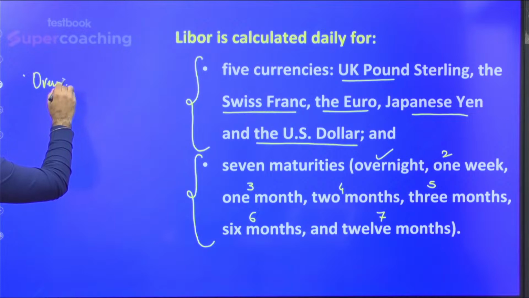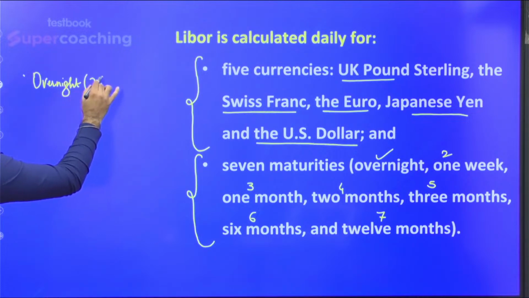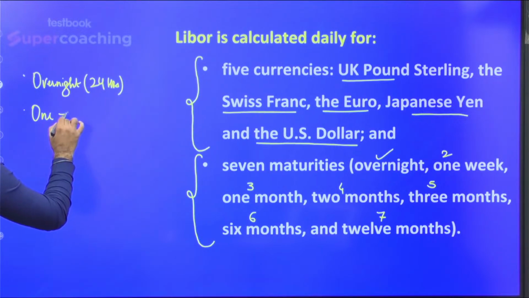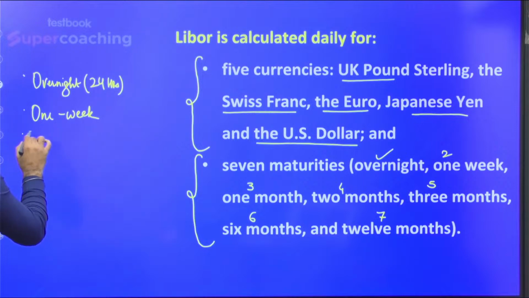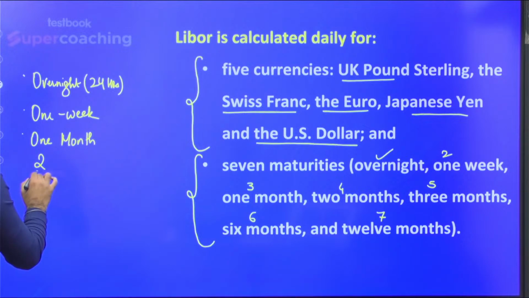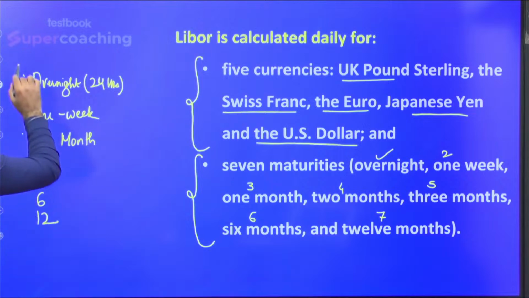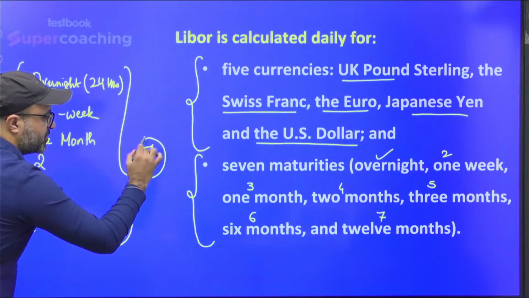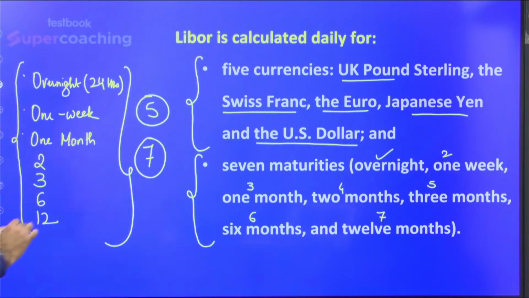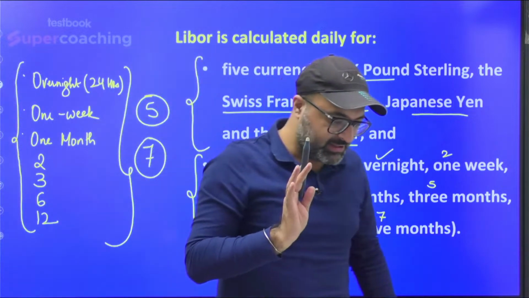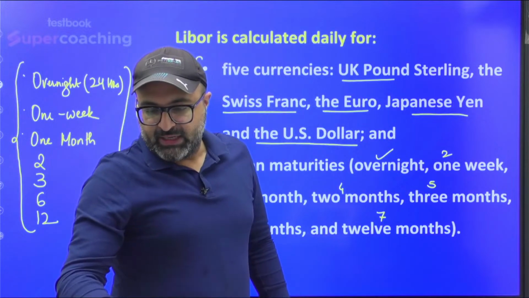The first one we have is overnight, that is 24 hours. Libor is presented for 1 week, for 1 month, for 2 months, for 3 months, for 6 months, as well as 12 months. So in total, Libor is presented for 7 different maturity periods on the basis of 5 different currencies. Is it clear till this point?